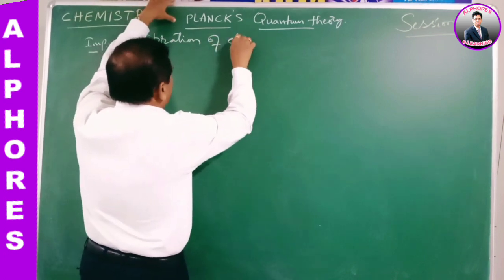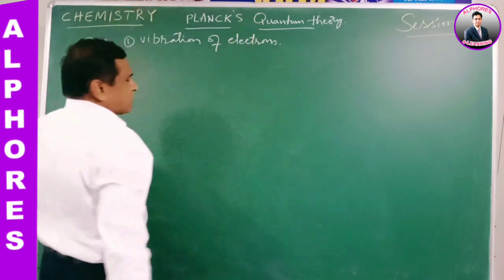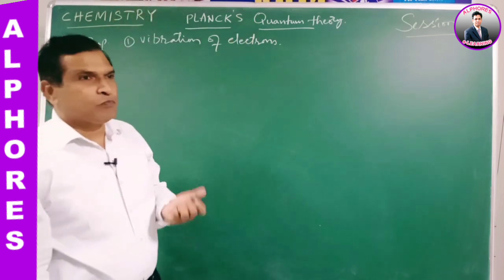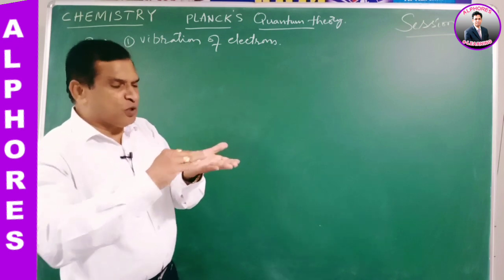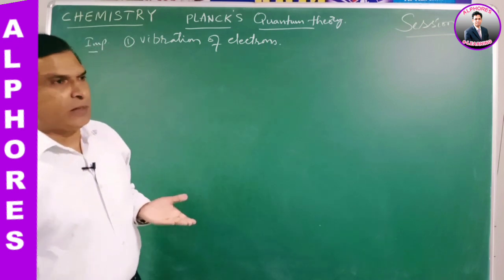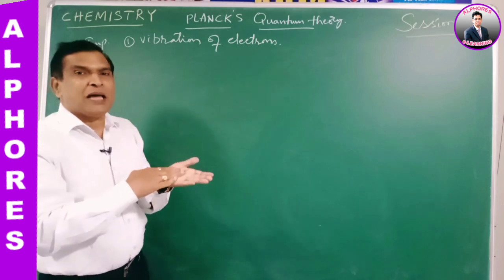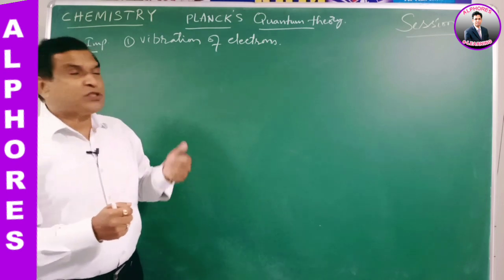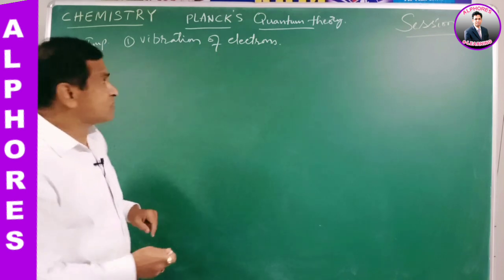Vibration of small particles like electrons. That is the point we can understand. Being a perfect emitter of radiant energy, that means energy has to be produced on the surface of the black body. That means the energy is produced on the surface of the black body due to the vibration of small particles like electrons.